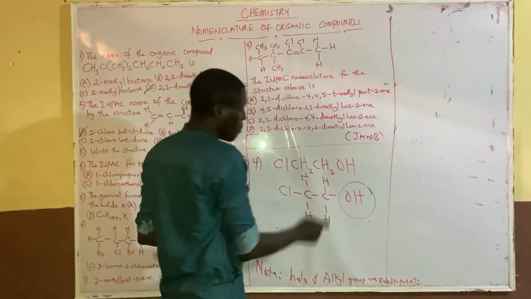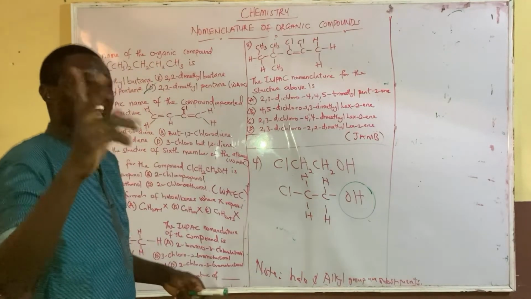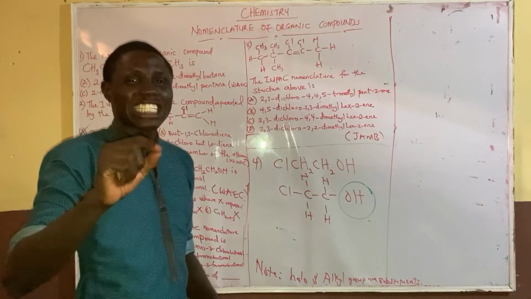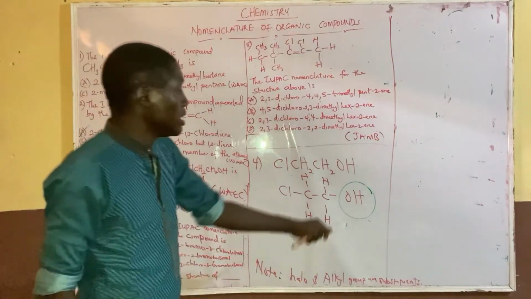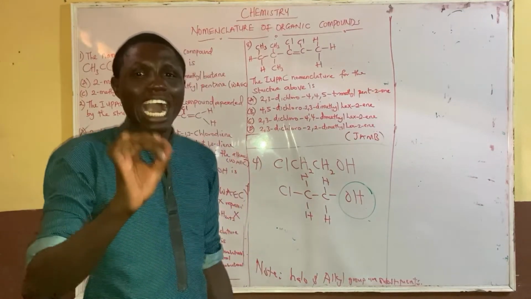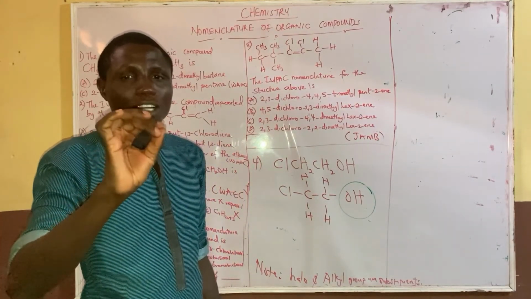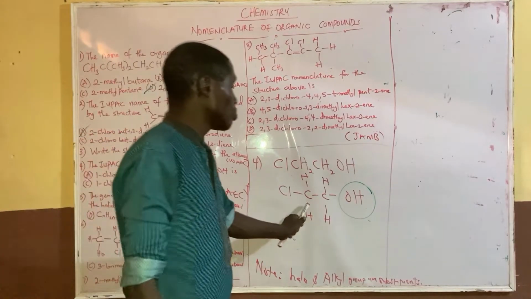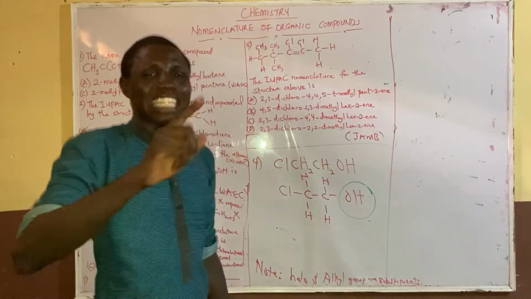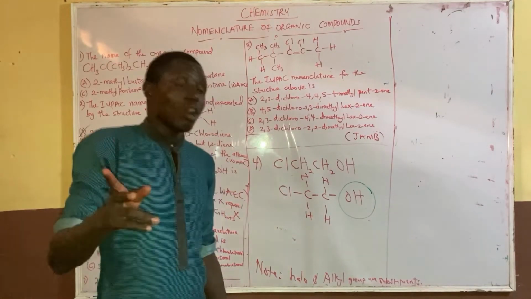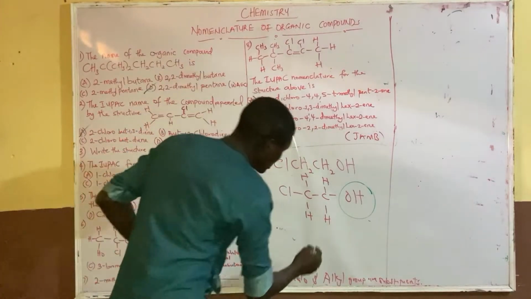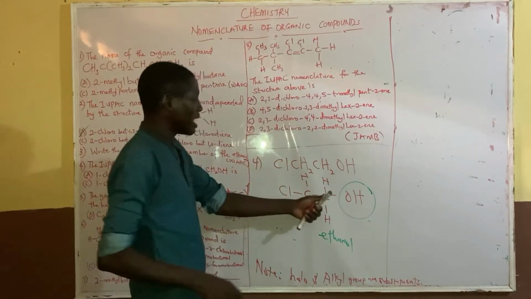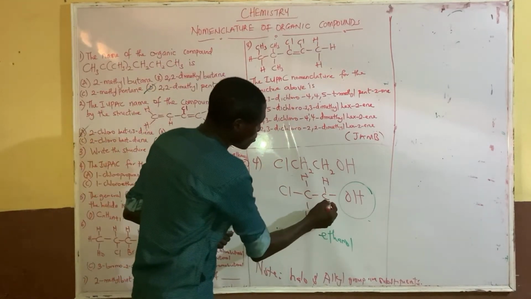Alkanol. Now 1, 2: how many carbons do we have? We have 2 carbons. So this is ethanol, because it comes from eth-, which is 2 carbons. Then the OH here has the functional group of alkanol. Eth- plus -anol gives ethanol. So this is ethanol as the parent name. And then you start counting to know the position of your substituent.